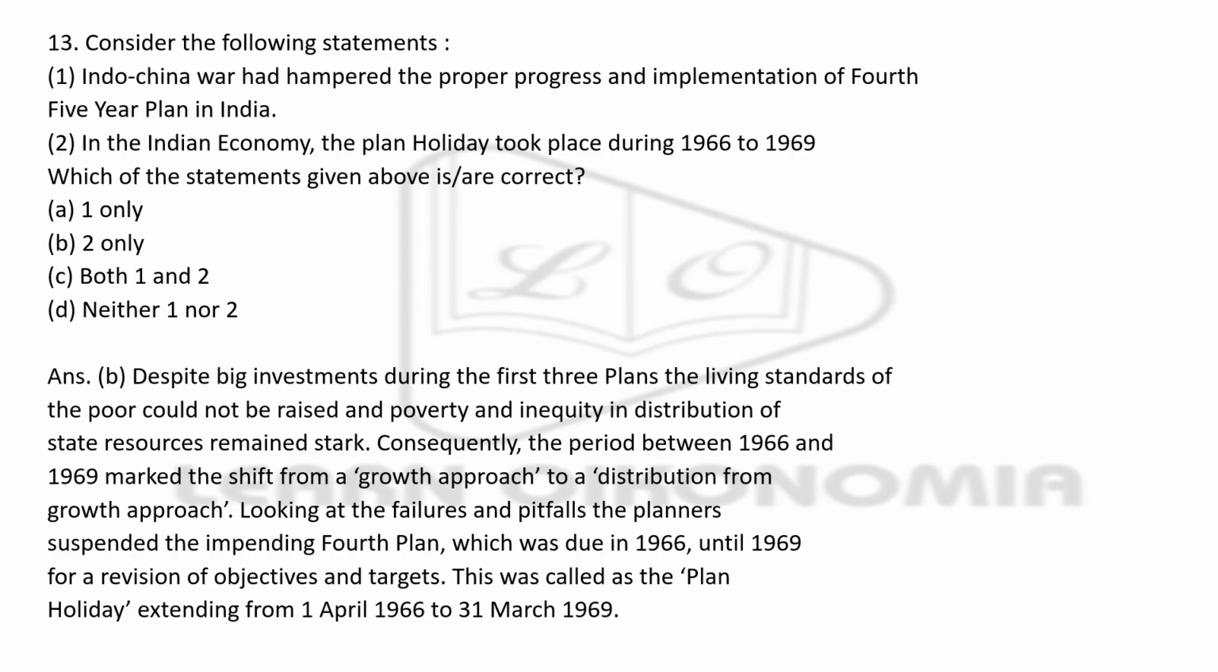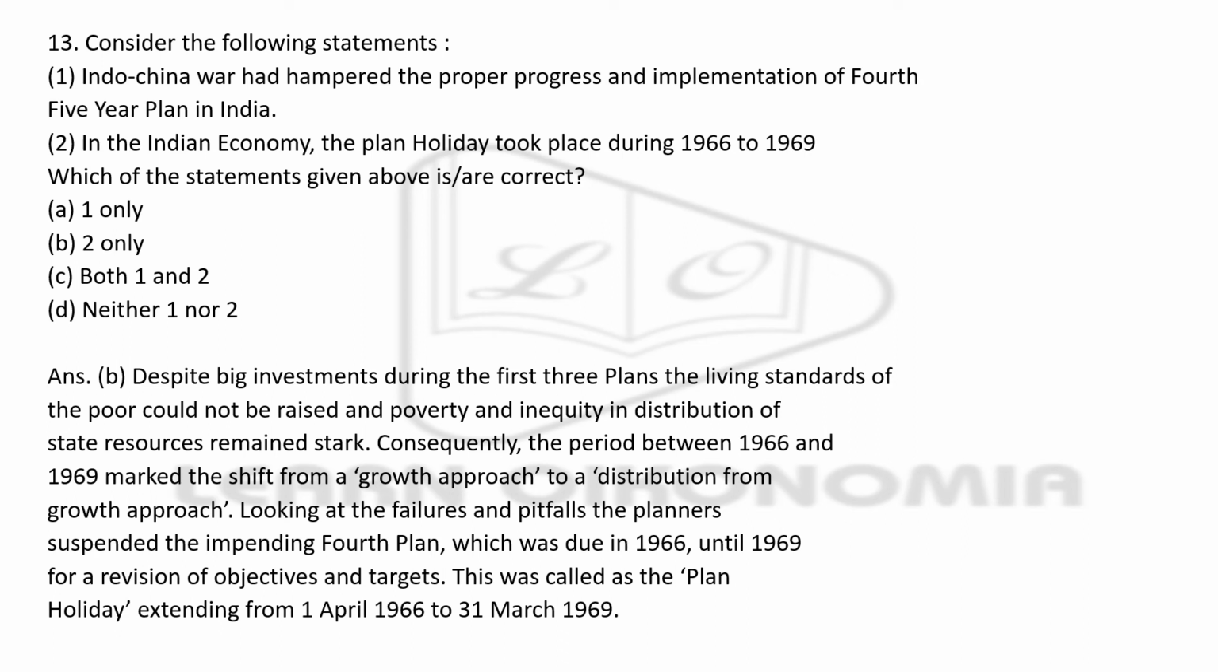Next question. The Indo-China War has hampered the proper progress and implementation of the fourth five-year plan in India and the Indian economy. The plan holiday took place during 66 to 69. These are the two statements given here, and you have to see whether both are correct, which one is correct, or whether both are wrong. The right answer is option B, that is, only the second sentence is correct. Coming to the Indian economy, the plan holiday was actually between 66 to 69.